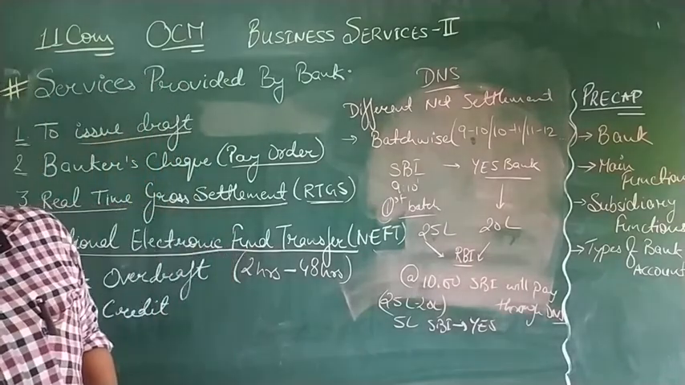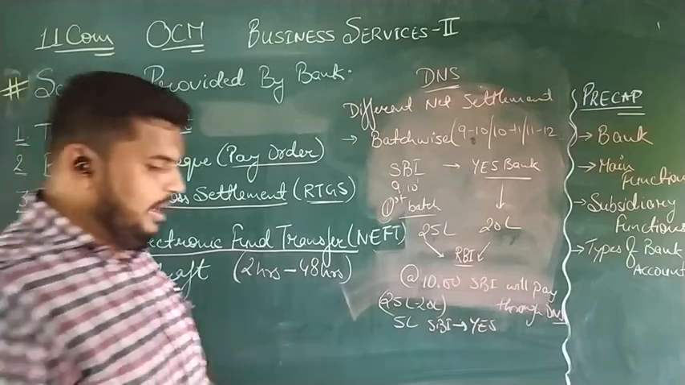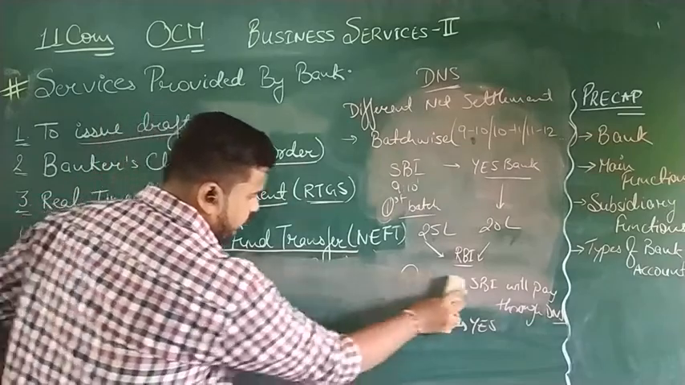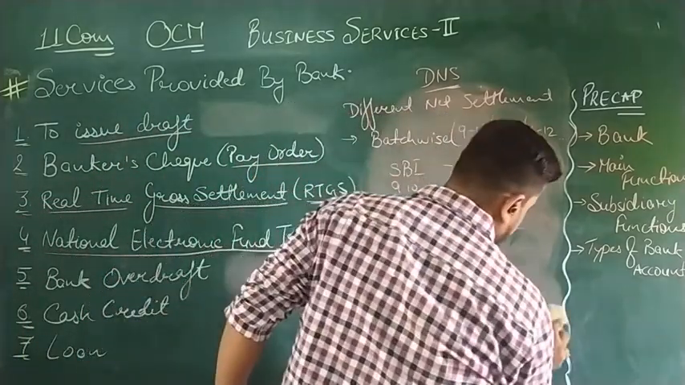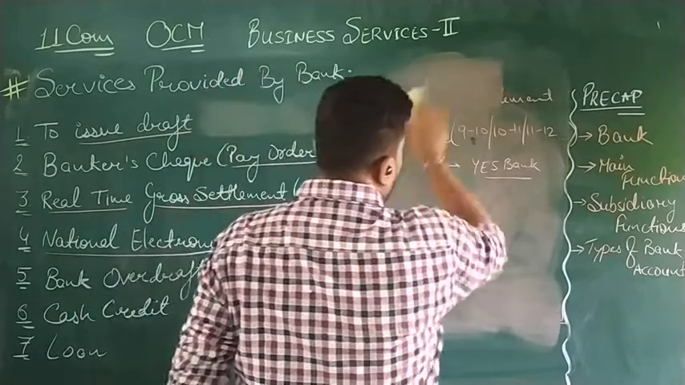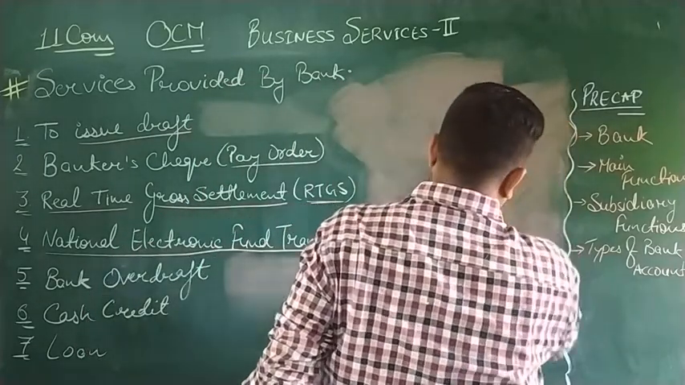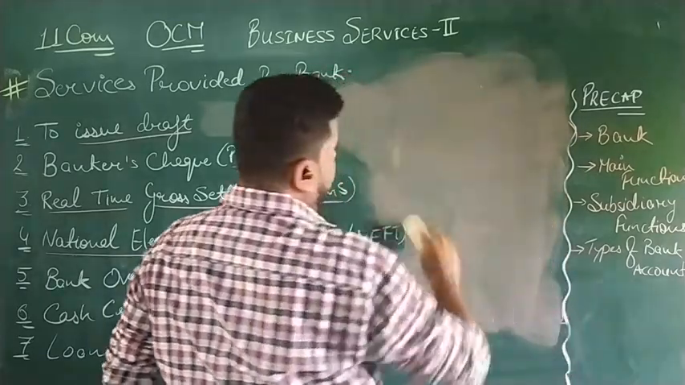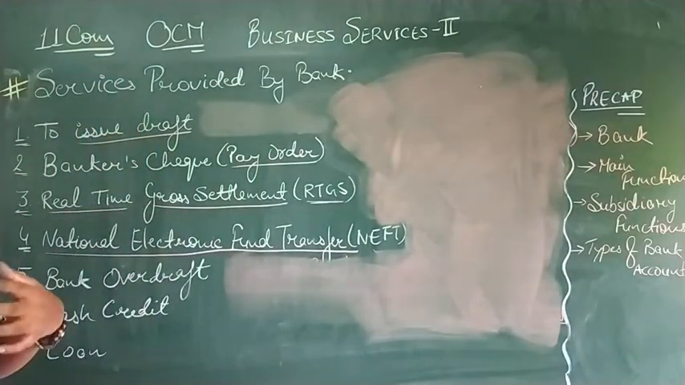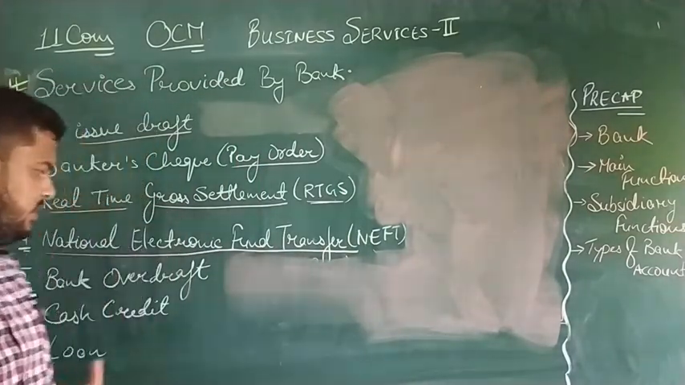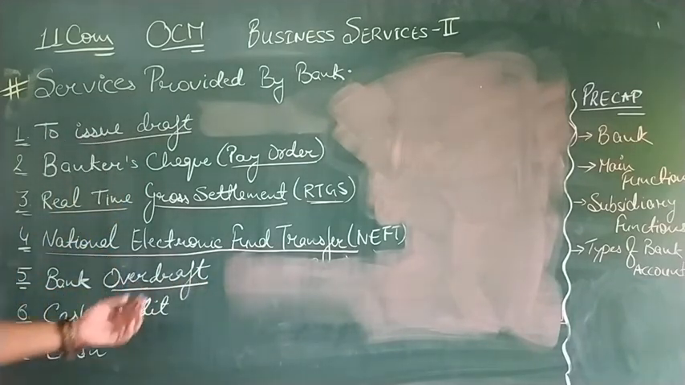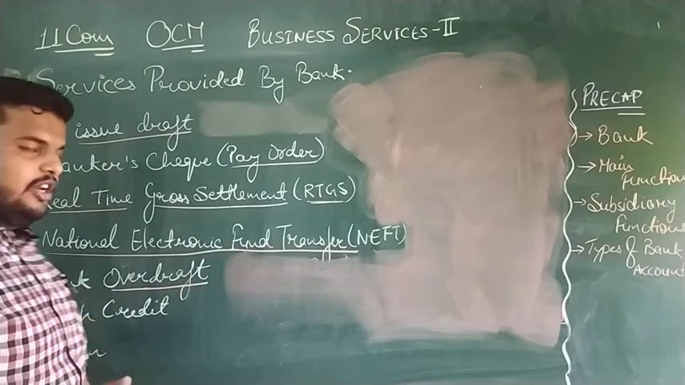Okay, now talking about the next one, that is bank overdraft. What is bank overdraft? As we have studied already in the previous videos, bank overdraft is a facility provided by a bank only to current account holders, depending on the transactions that they do with the bank. The word over means above the limit and draft means from the savings.